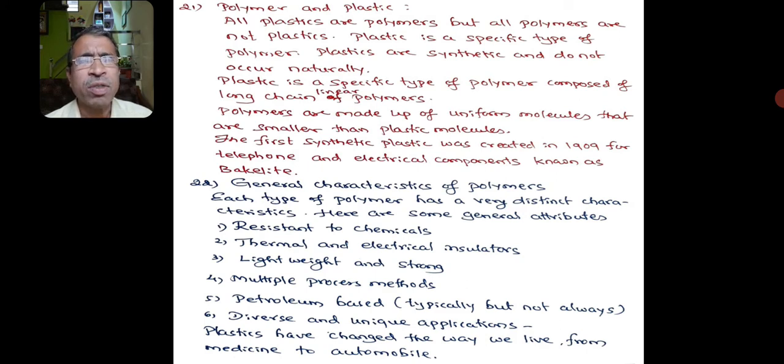They don't react with acids, bases and other types of solvents. These are thermal and electrical insulators. They cannot be conductors. Polymers are lightweight and strong. They have multiple processing methods. These are made in this fashion.